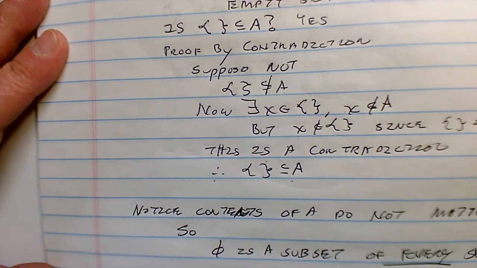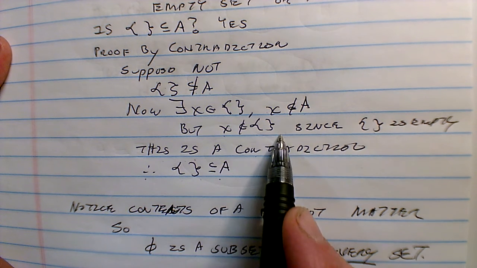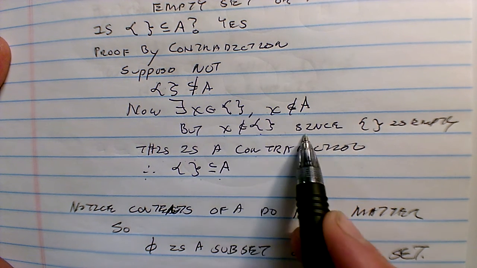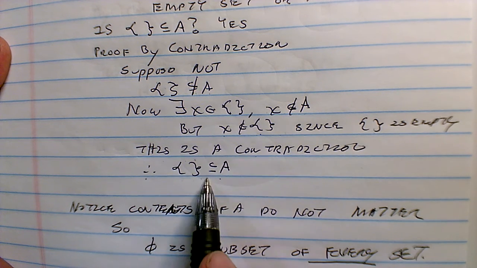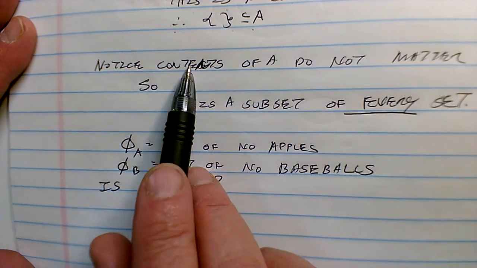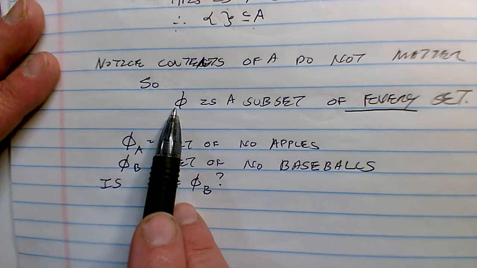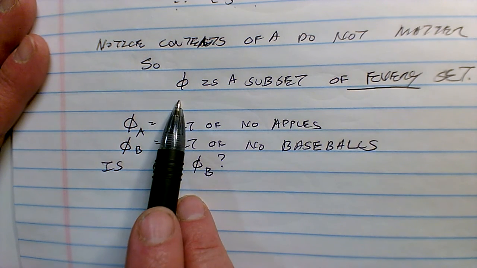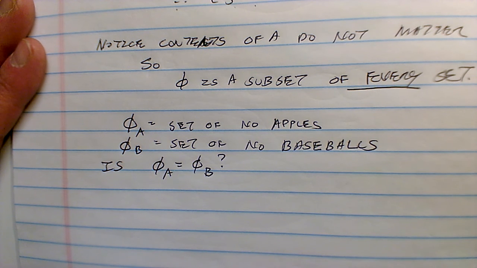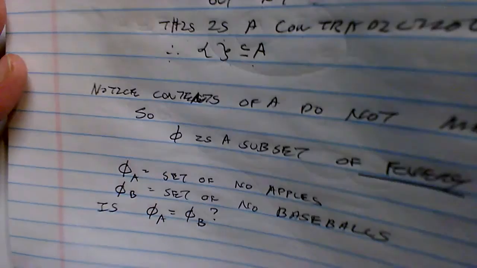Now what I'd like you to notice now, there we are, there's the whole thing. But X is not an element of the empty set since the set is empty. That's a contradiction, so the empty set is a subset of A. What I'd like you to notice is that the contents of the set A do not matter. So what that tells you is that the null set is a subset of every set, which was very helpful when we were doing the problems dealing with power sets.